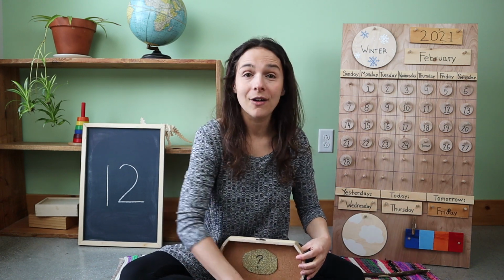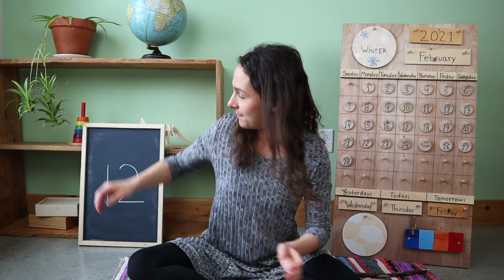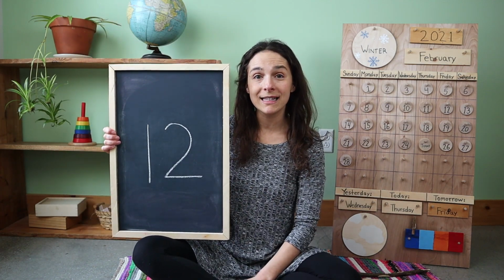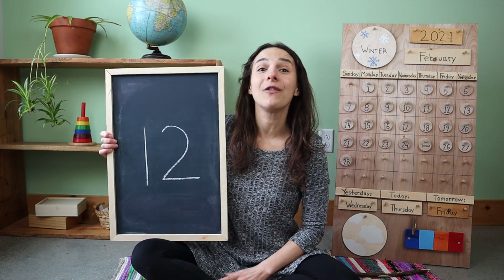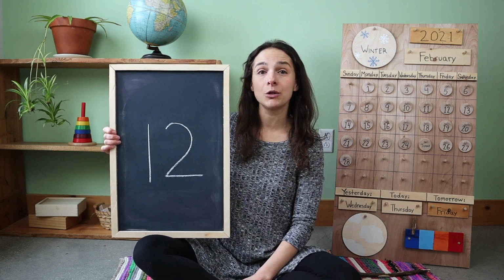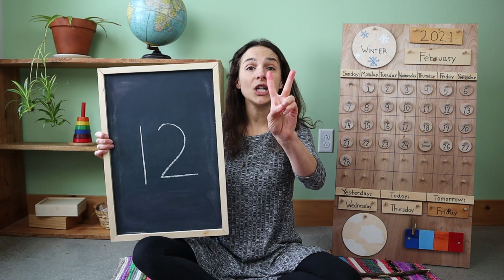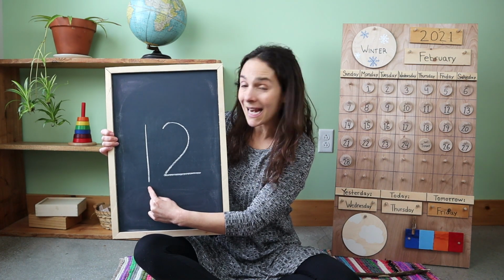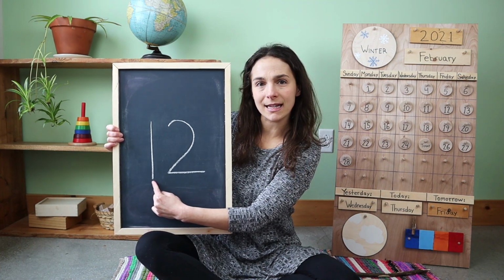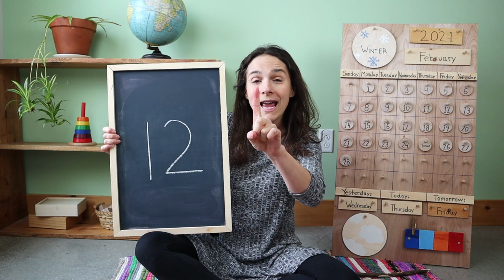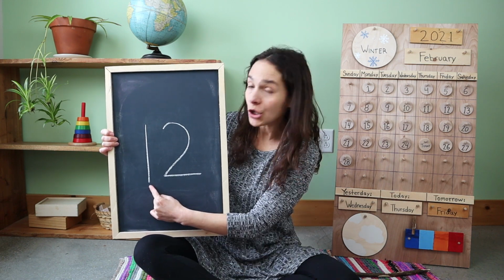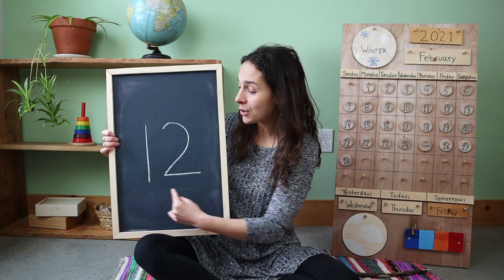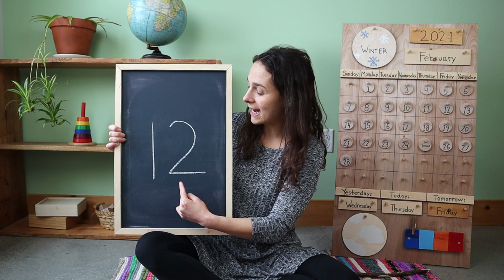We also have a number to talk about today. Do you remember what the number of the week is? 12. That's right, friends. This is the number 12. And 12 is a double-digit number because when you write the number 12, first you write this number. What number is this? 1. And after the number 1, you write the number 2. When you write the number 12, you write the number 1, then 2.